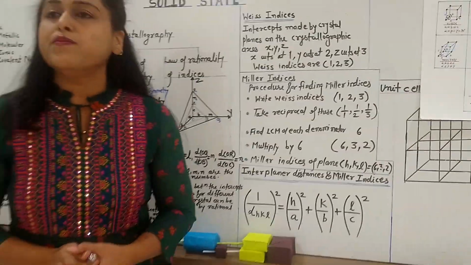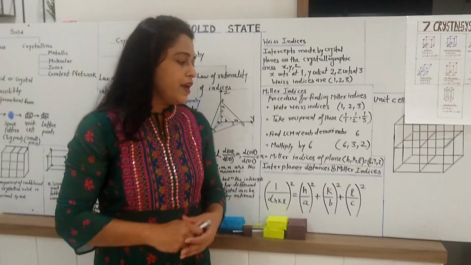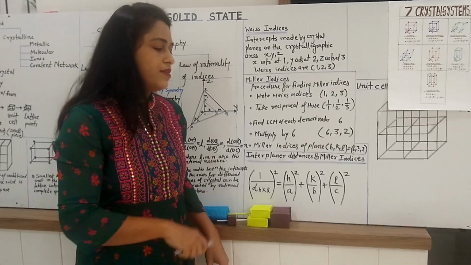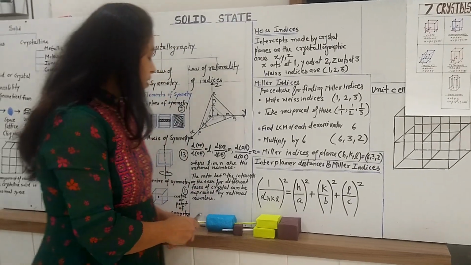One more important term that I want to discuss here is interplanar distance.